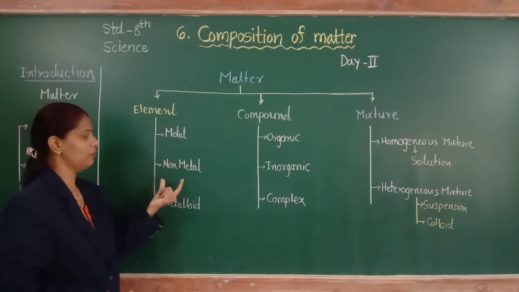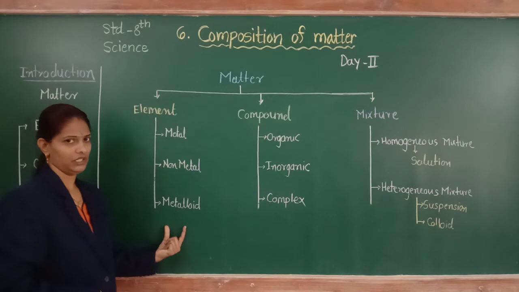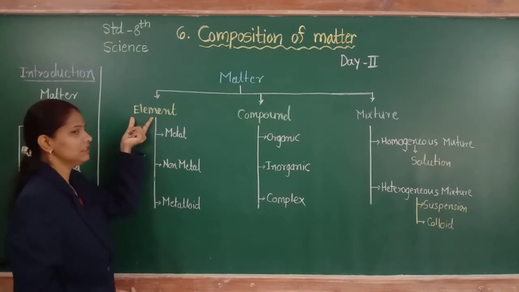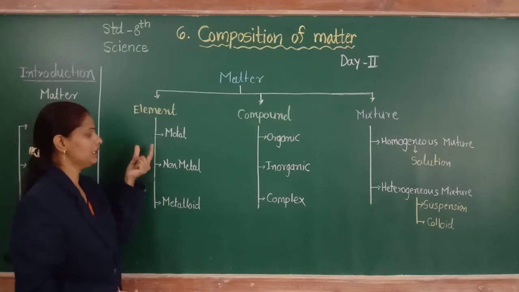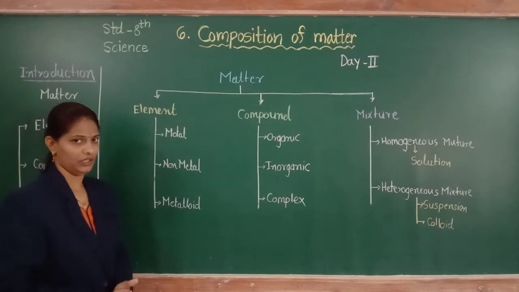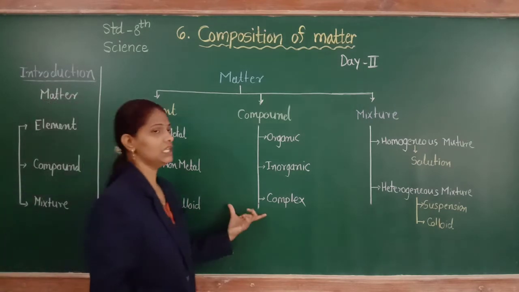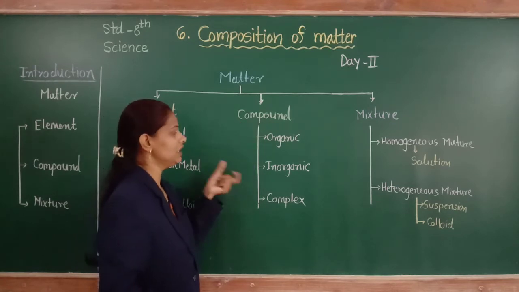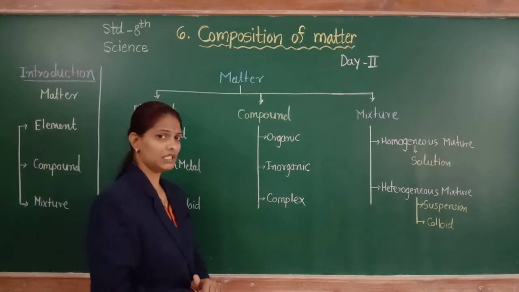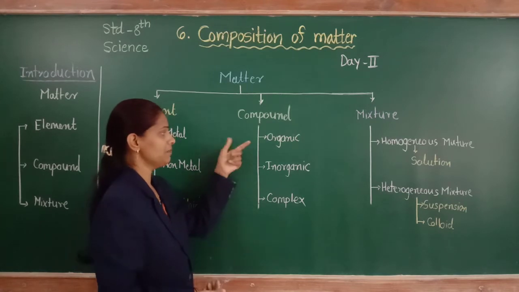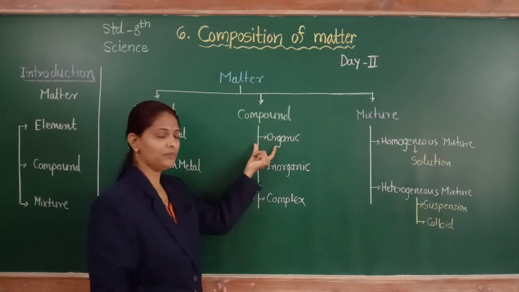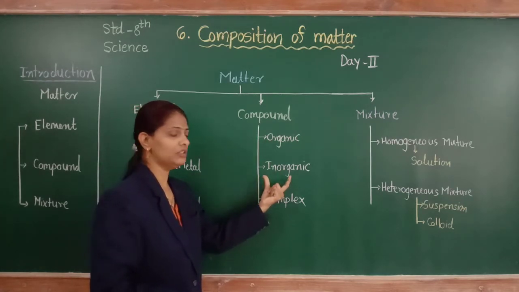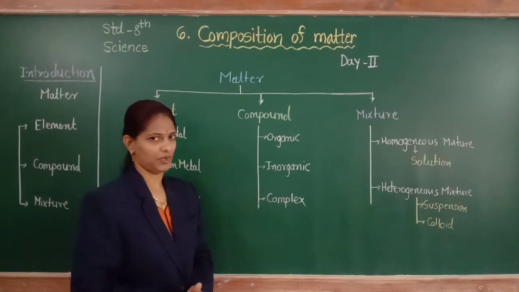Compound is classified into three types: organic compound, inorganic compound and complex compound.